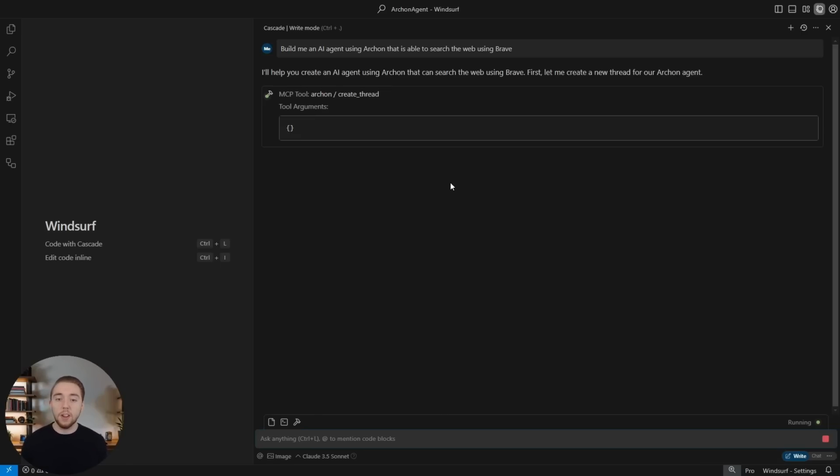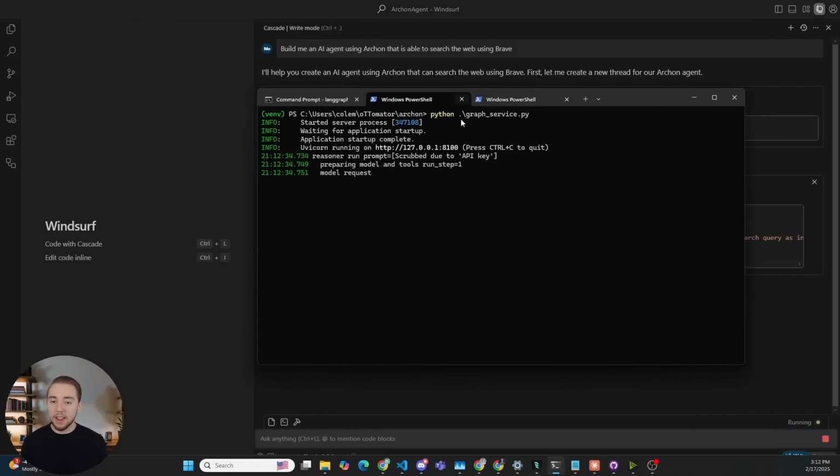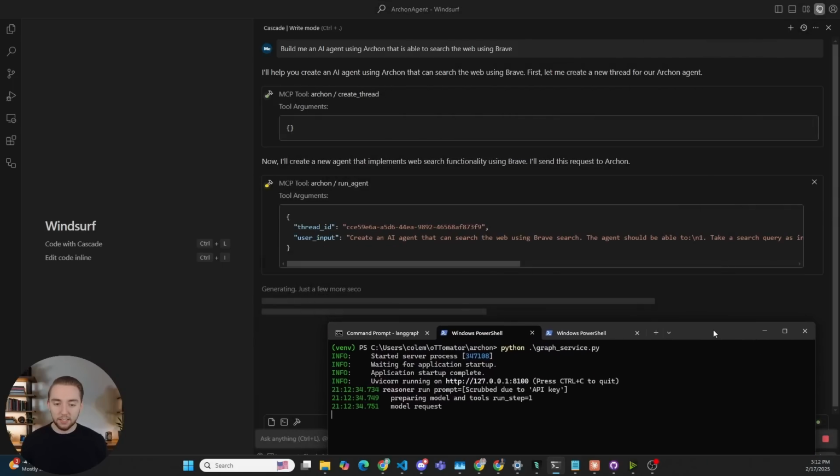So the first thing it'll do is call this tool to create our thread ID, which is now going to pass into Archon for all future calls. And so it's going to be using this API endpoint that I created for Archon since that first video as well. And so it's making that first request already. You can see that Windsurf is waiting for the API request to finish.